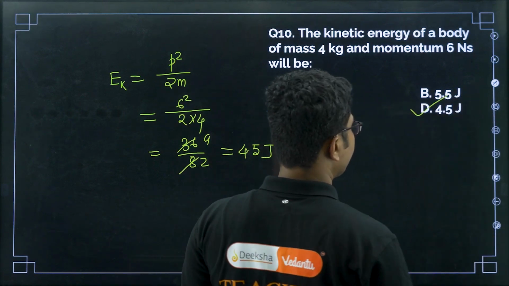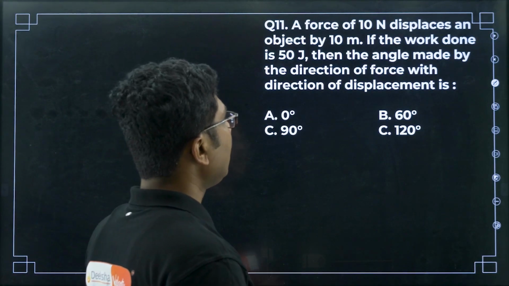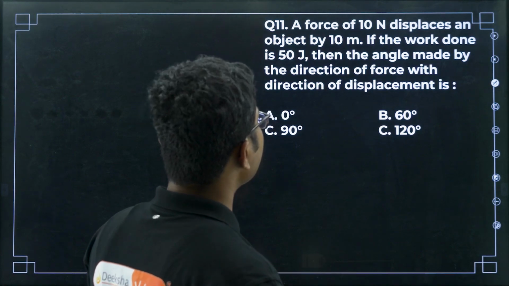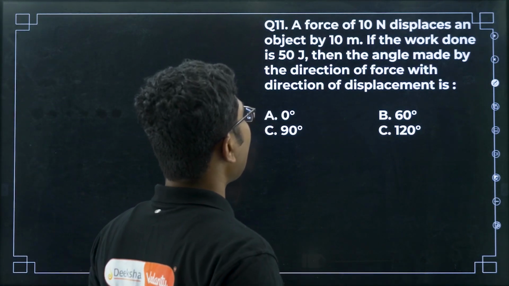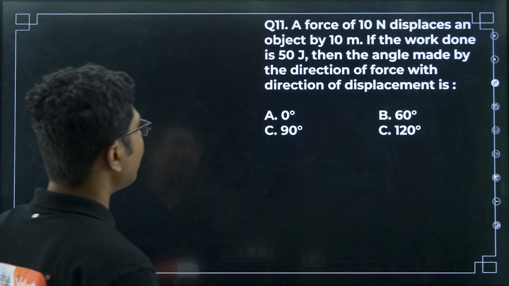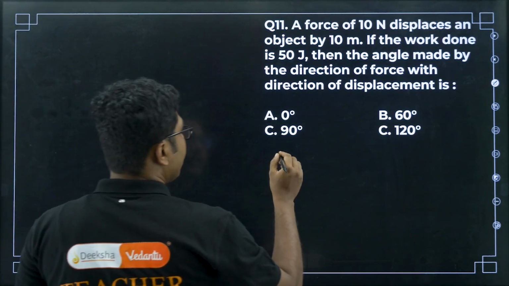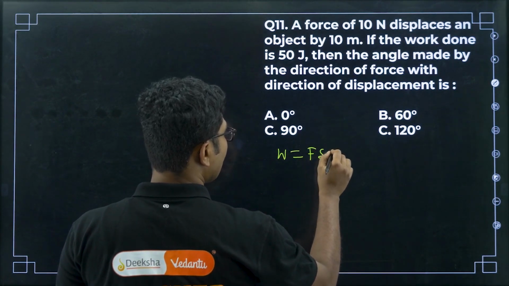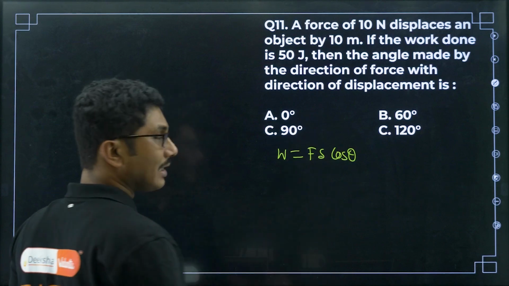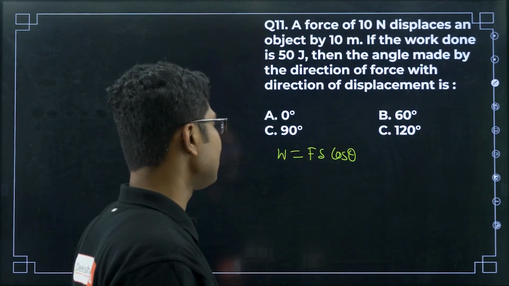So 4.5 joules. Now a force of 10 Newton displaces an object by 10 meters. If the work done is 50 joules, then the angle made by the direction of force with the direction of displacement is? So what is that? We know that work done is nothing but F s cos theta. There is a dot product, right? In case we know the angle, we can use this formula F s cos theta.